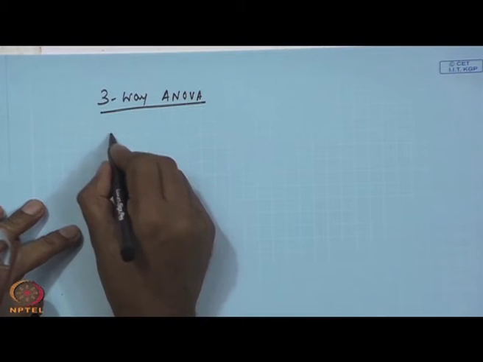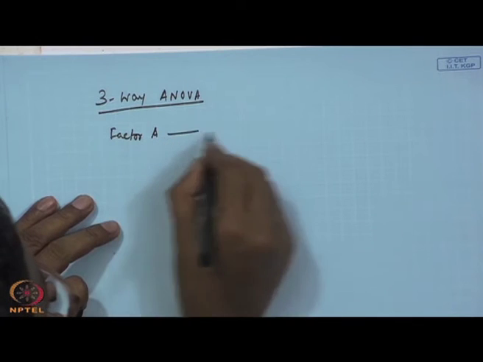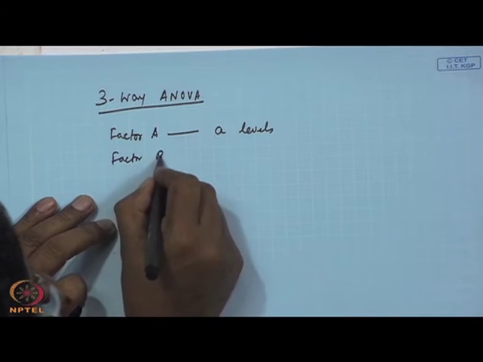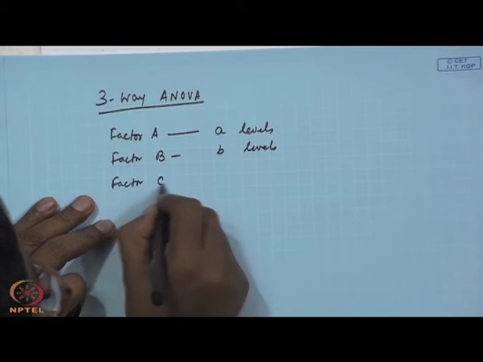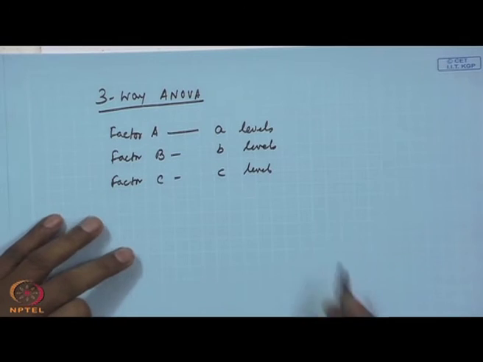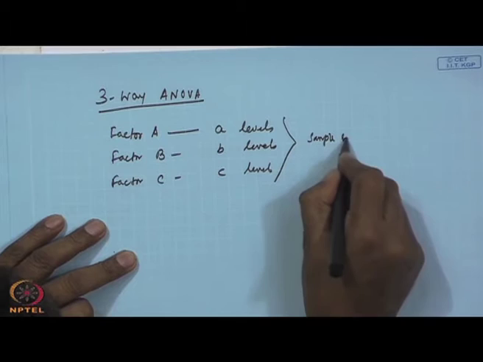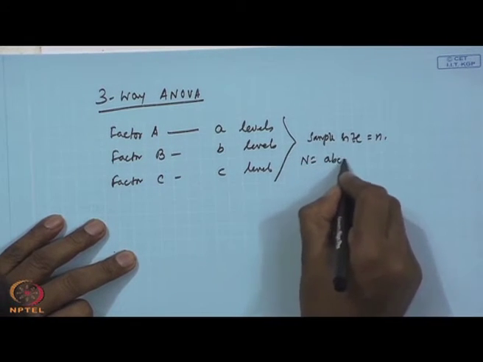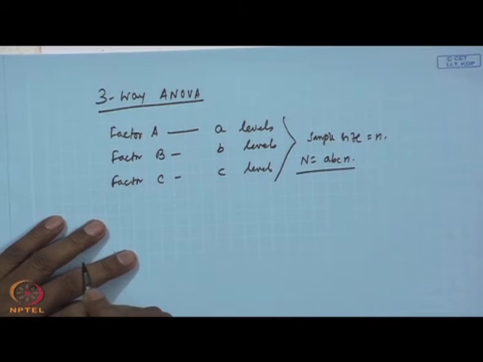That means, if I write in terms of A, B, C, factor A with A labels, factor B with B labels, factor C with C labels. If I collect equal sample size, suppose sample size is n, your total observation will be ABCn in total.